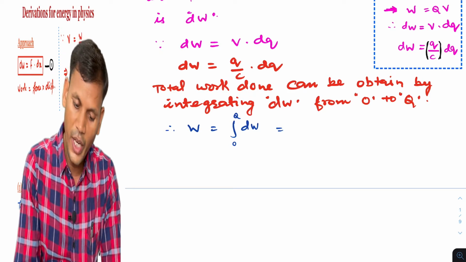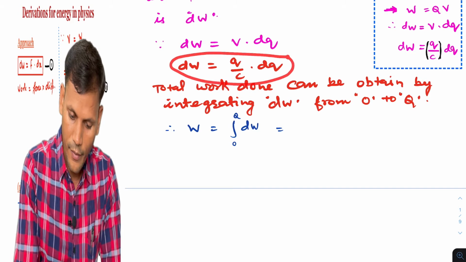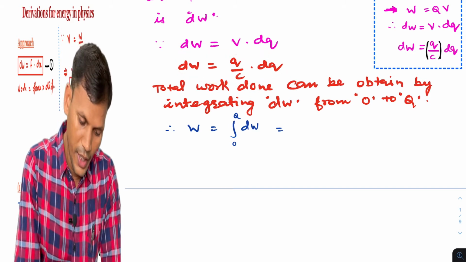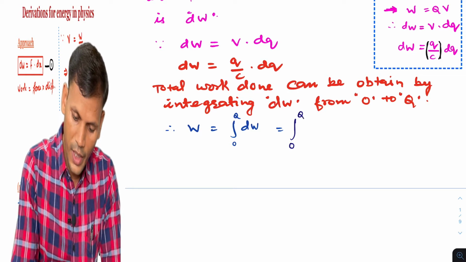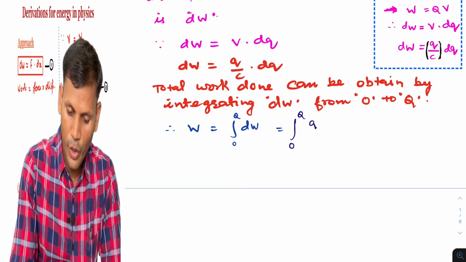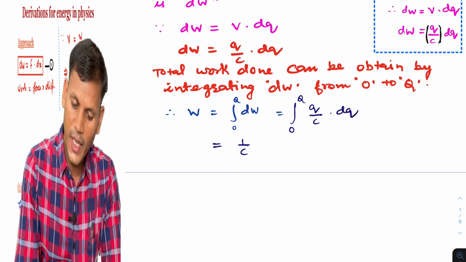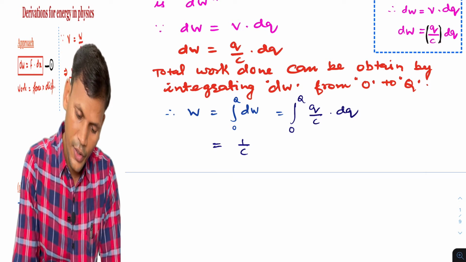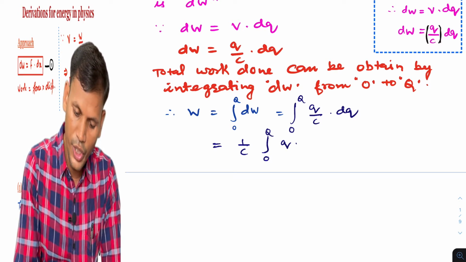But dw is this term, so we can write the integration from 0 to capital Q of dw as q by c into dq. Now 1 by c is constant, capacitance is constant, so we get the integration from 0 to capital Q of q dq.